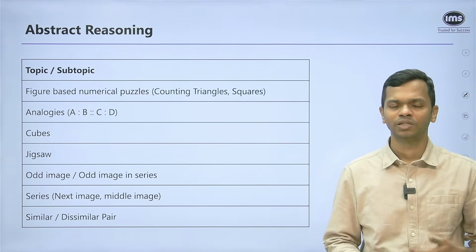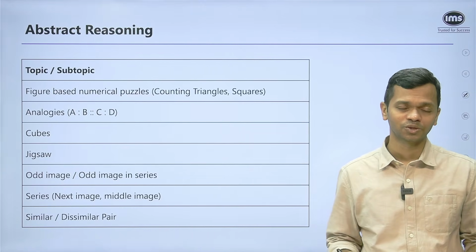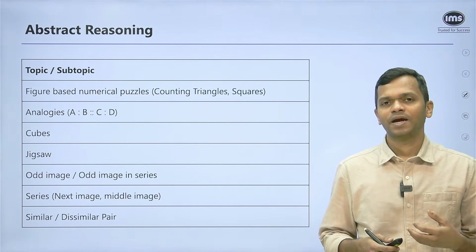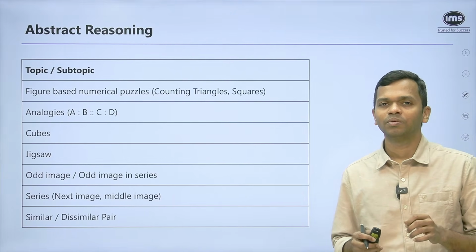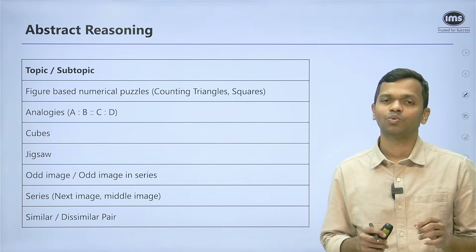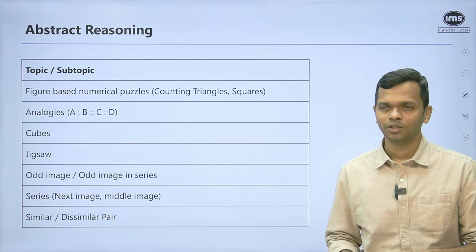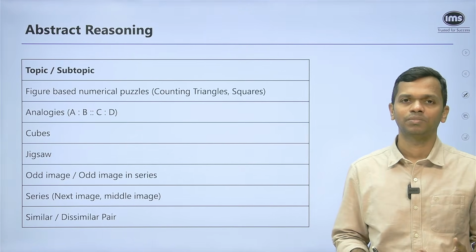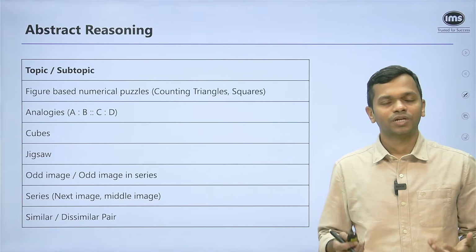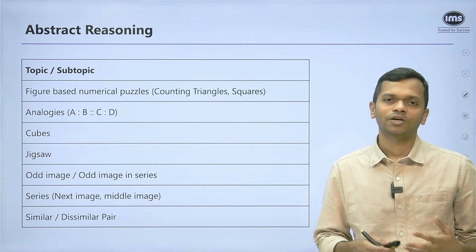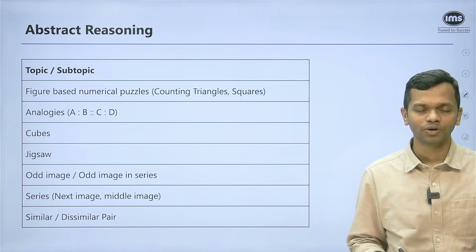Sometimes even more. So maybe there could be 5 questions of series or 10 questions of series. You never know. And that is why you should not be comfortable with only specific question types, because what if they don't ask enough of that? So let's say I'm very good at cubes, but maybe they ask only one question of it. So that is why I don't want to be in that position. I should do everything with equal importance.